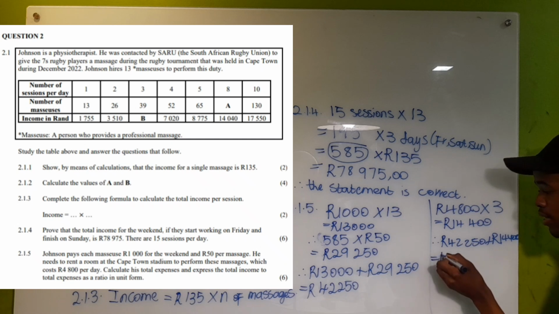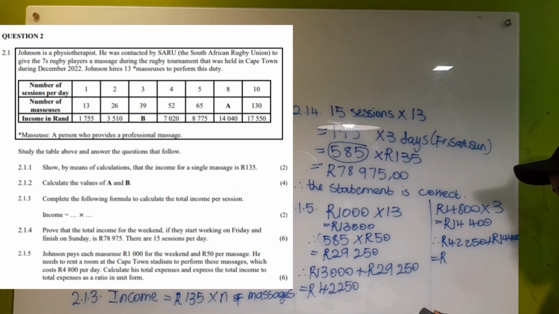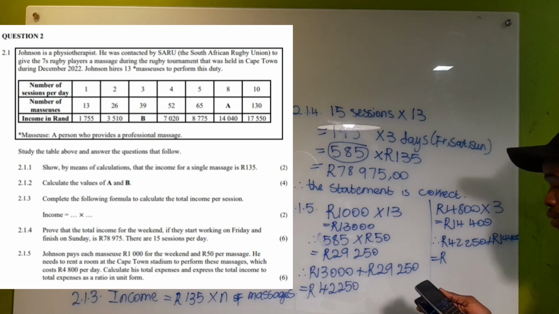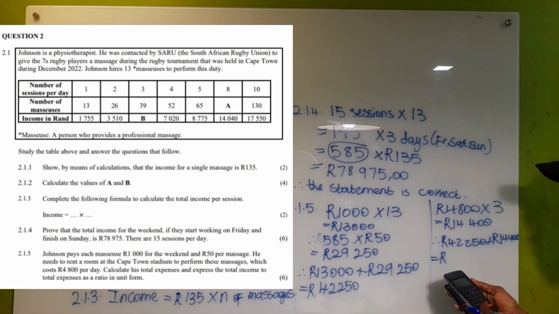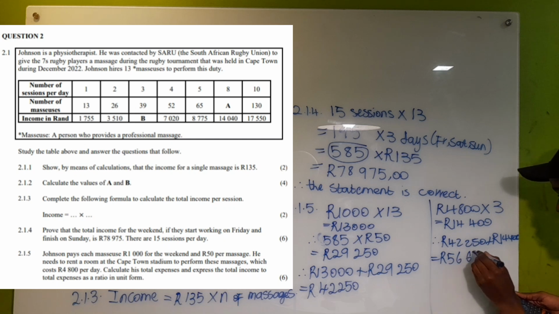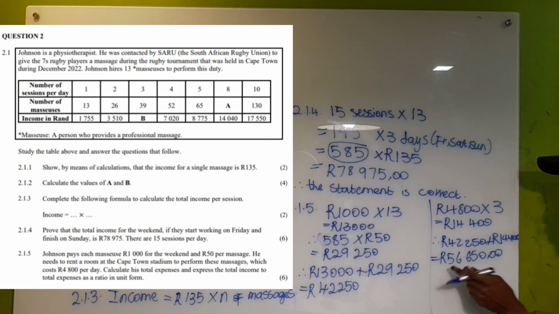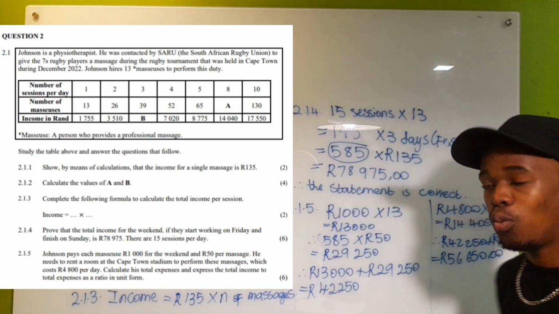Okay, so we add these two amounts together, 42,250 plus 14,400, and that will give us a total amount of 56,650 rands. So this is the amount of money that he is going to spend on that particular weekend.